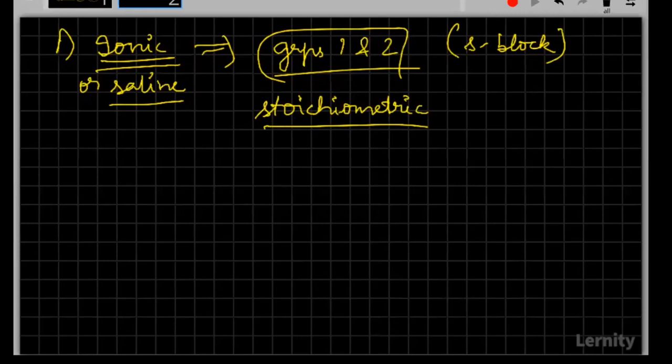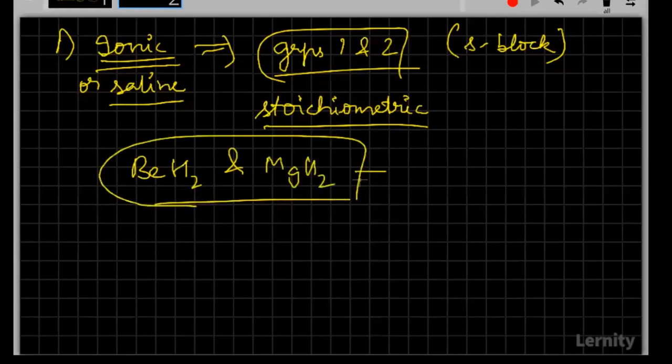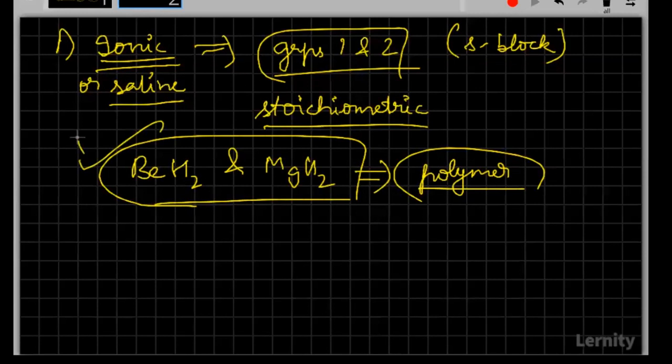They do have, but we do have a few hydrides like lithium, beryllium, magnesium. They'll be having significant covalent character. But please remember that these hydrides, that is beryllium hydride and magnesium hydride, are the ones which will be existing as polymers. The question which came once was, which among the following will be forming polymeric hydrides? So please remember these two examples.